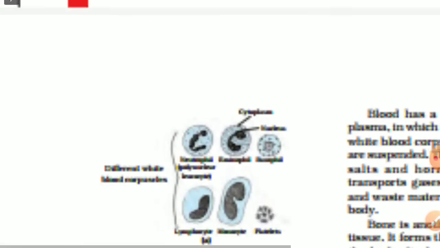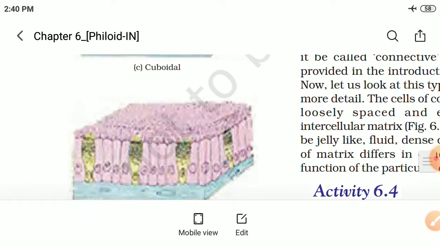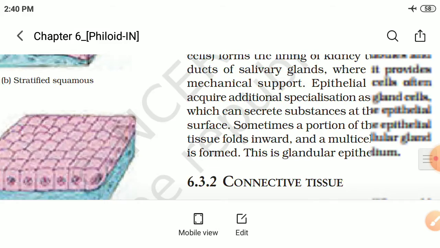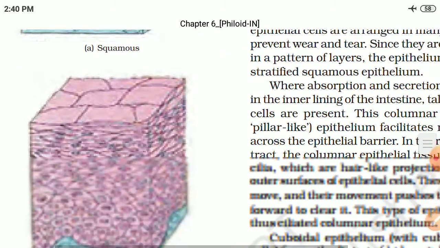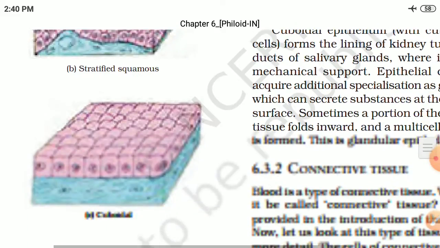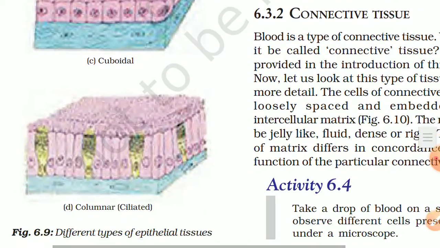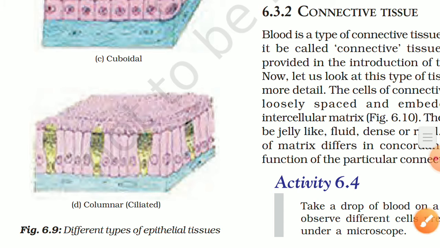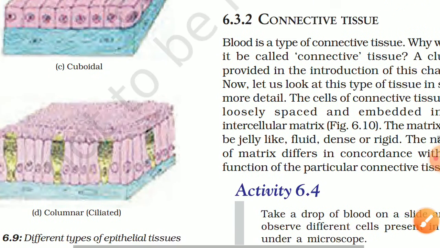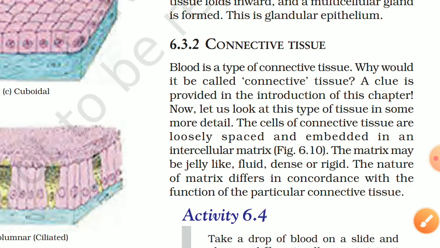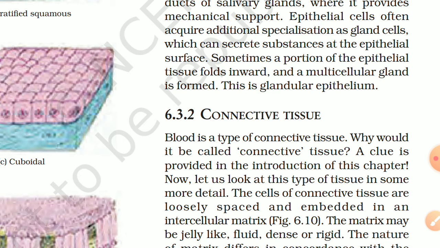As you have not been shown the glandular epithelium tissue, but it is a type. So what are the types of epithelial tissue? One is squamous epithelial, stratified squamous epithelial, cuboidal epithelial, and columnar epithelial, or in other words ciliated. This upper part is made up of cilia. And the last is glandular epithelium tissue. When the epithelial part folds inwards and a multicellular gland is formed, that epithelium is called glandular epithelium.